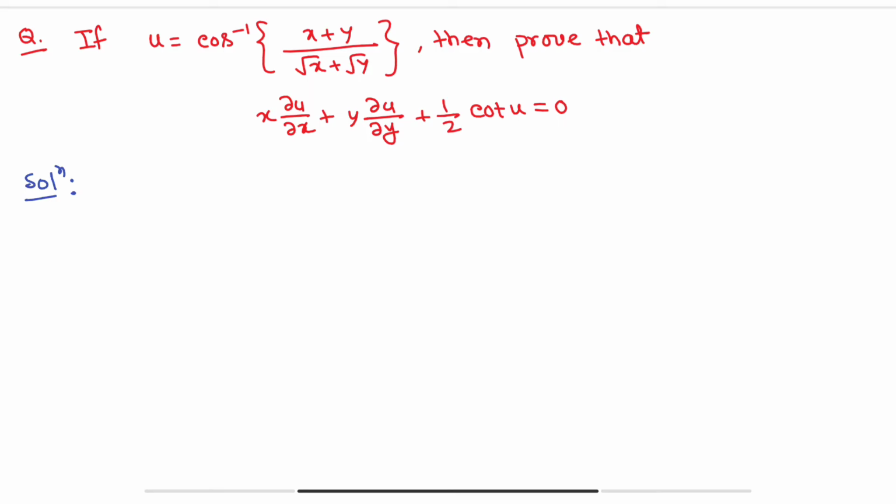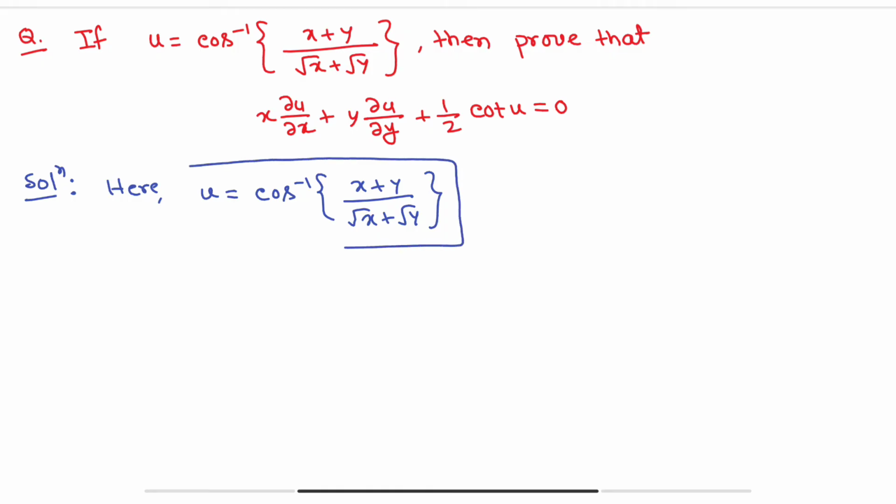Okay, so here given that u equals cos inverse of (x + y) divided by (root x + root y), but we cannot apply Euler's theorem on this function u.